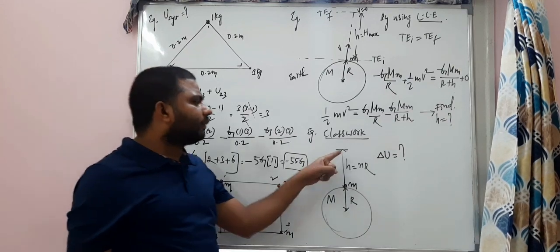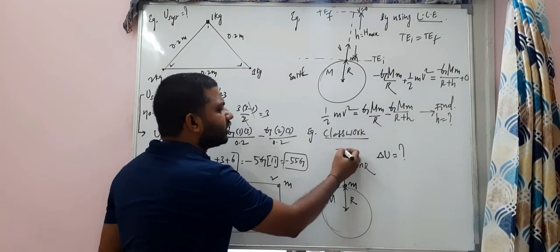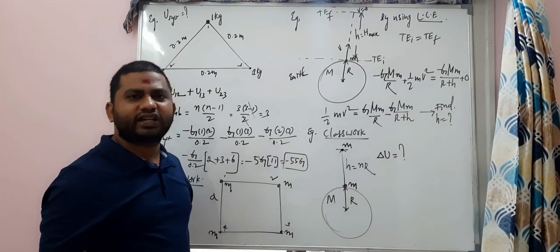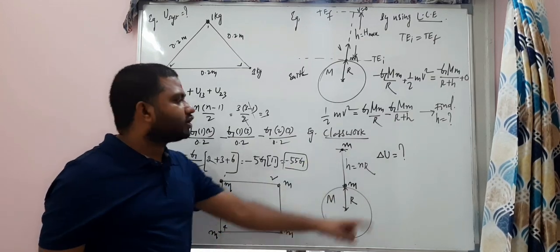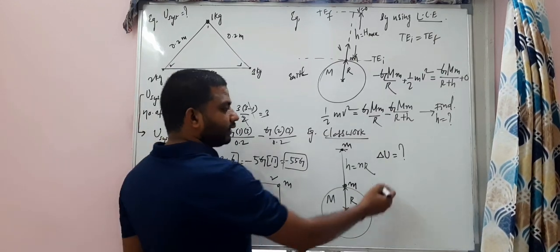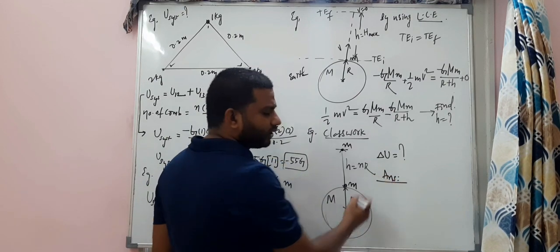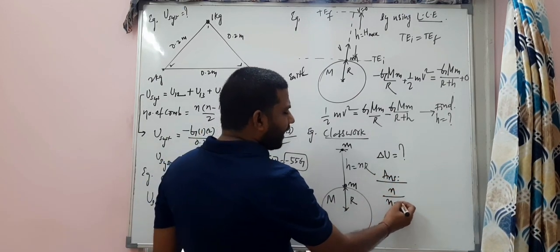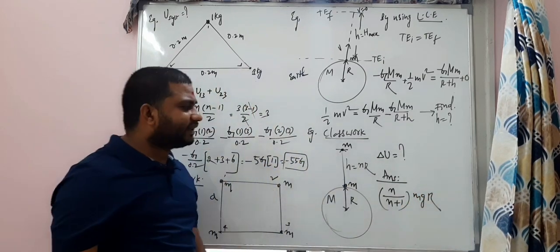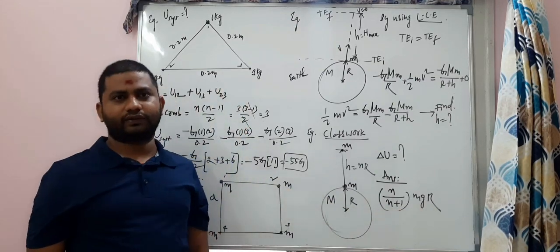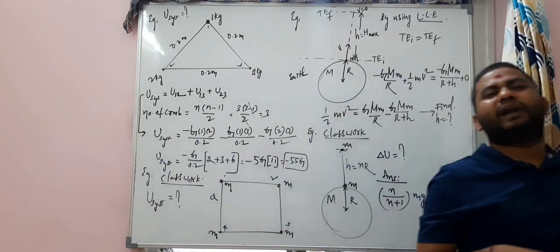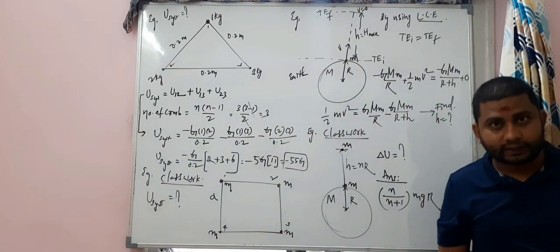It's direct. Final potential energy minus initial potential energy. Initially the mass is here. Finally the mass is here. You know the initial potential energy expression and the final potential energy expression. You substitute in the change in potential energy, and that is the answer. You must get n by n plus 1 into m into small g into R. I need the answer in terms of small g, my dear students. So this is the classwork. You do it so that your confidence will build up. Take your own time and do that.